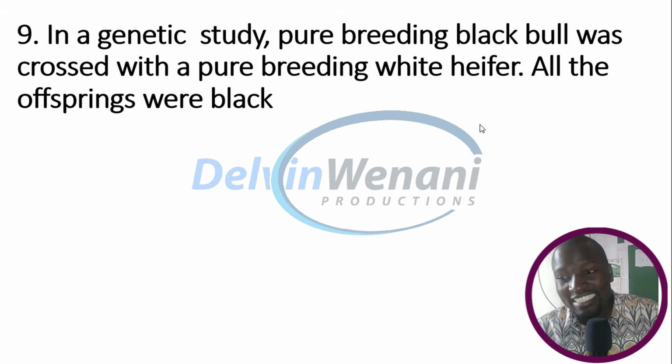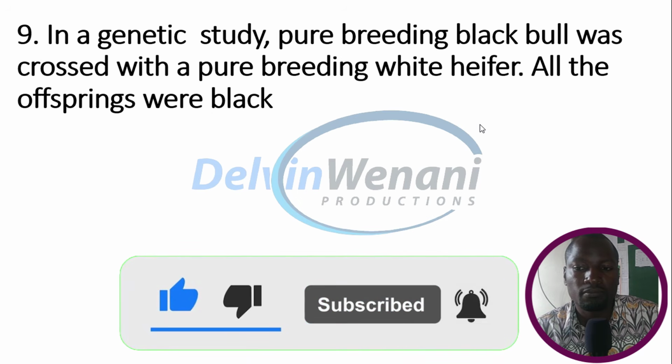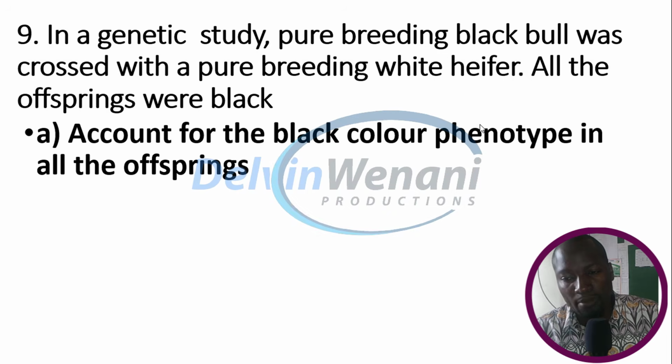In a genetic study, a pure breeding black bull was crossed with a pure breeding white heifer. All the offspring were black. Question number 1. Account for the black color phenotype in all the offspring.